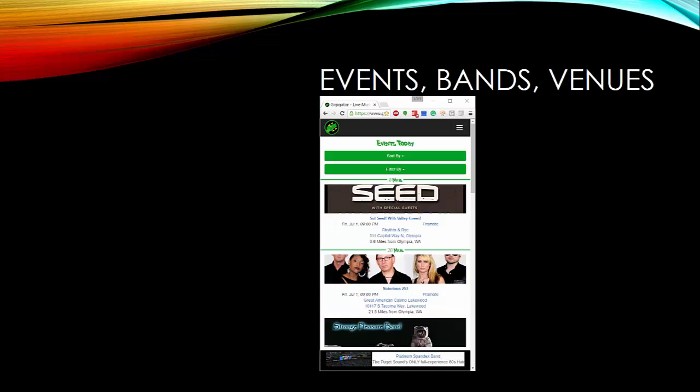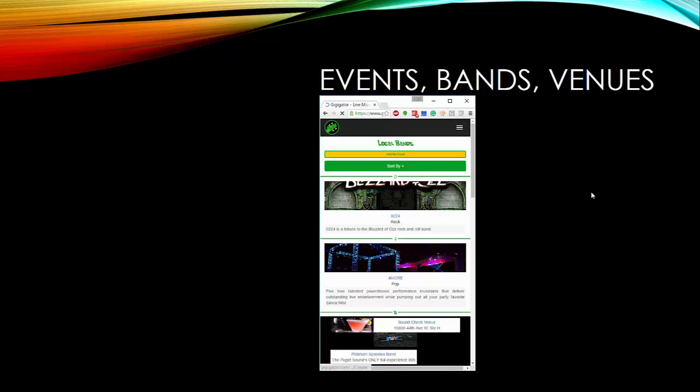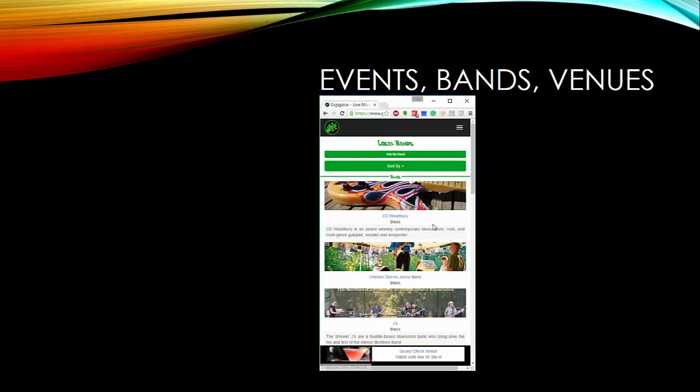So Gigigator starts out with a list of the local events, but if I come up here to this drop-down list, I can select to see bands, which will show me all of the local bands in the area, sorted alphabetically. I can also choose this sort by here, and I can select to see them by genre. So I can see here blues and country, etc. There's also an Add Band button here, which I can use to add my own band to Gigigator. I'll come back to that in a moment and show you how to do that.